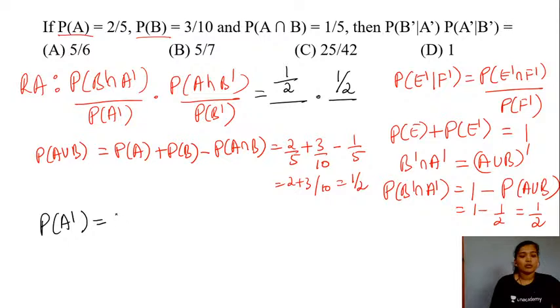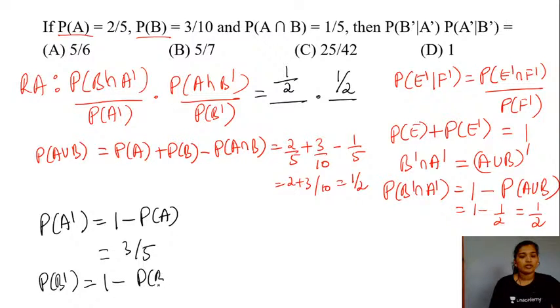This is nothing but 1 minus probability of your event A, and this value will be 1 minus 2 by 5, which is 3 by 5. Probability of your event B complement will be equal to 1 minus probability of your event B, and this would be equal to 7 by 10. Right? So let's substitute the value. So this is 3 by 5 and this is 7 by 10. So the only simplification possible here is that this is 1s are and this would be 5s are, if I am not wrong, right?